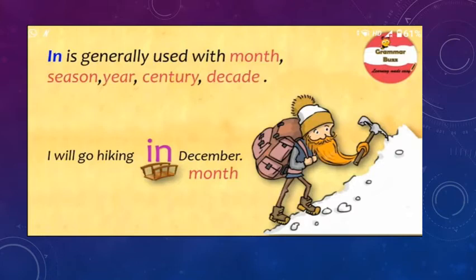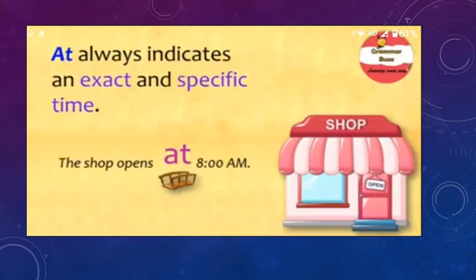In is generally used with month, season, year, century, decade. For example, I will go hiking in December, that is month. At always indicates an exact and specific time. For example, the shop opens at 8 a.m.